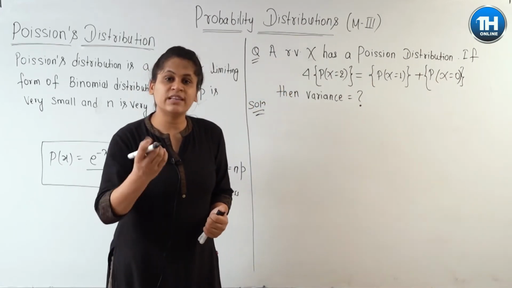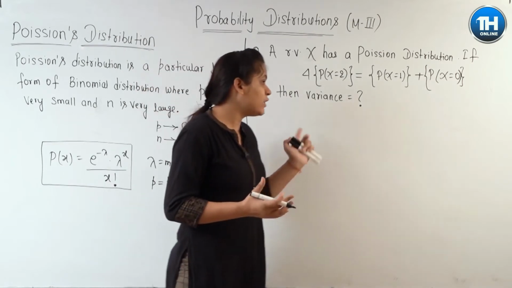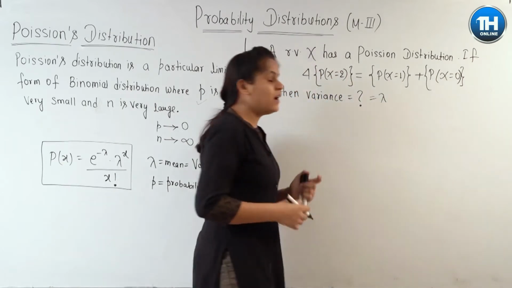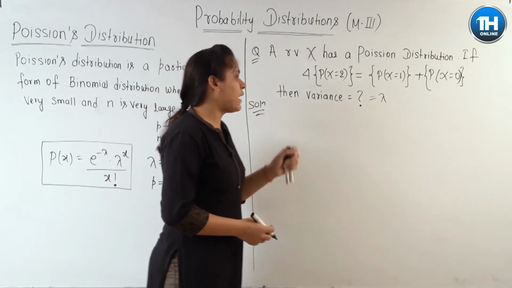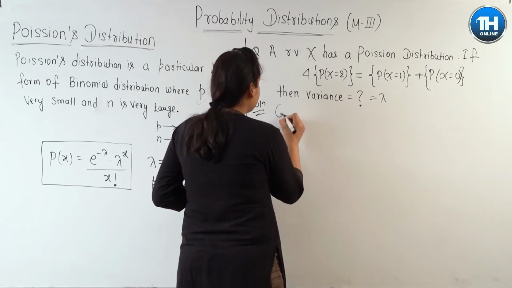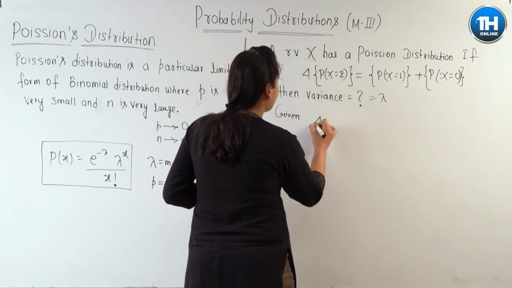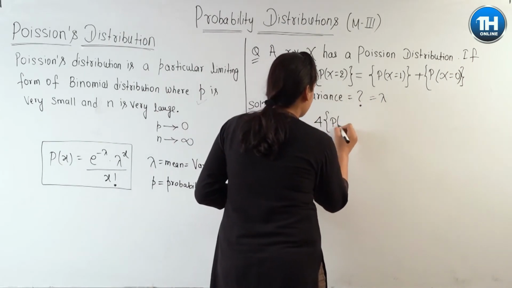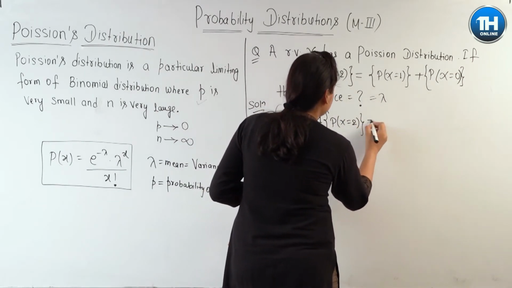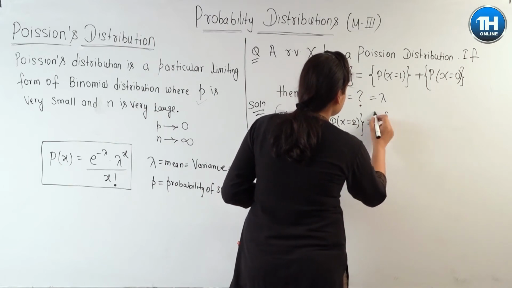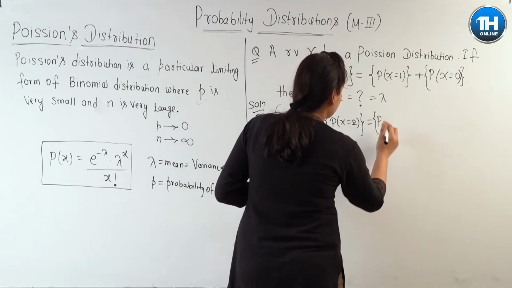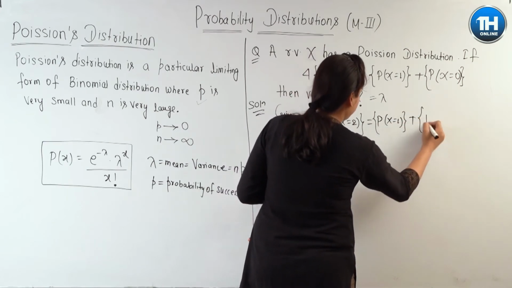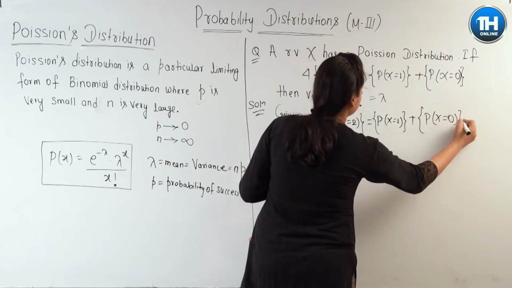So simply you put the value of x and you will get the value of variance. Variance माने क्या निकालना है आपको? लैम्डा निकालना है. Okay, lambda which is equal to n into p. See what happens. Given here that 4 into p of x is equal to 2. So let me write the equation once more: is equal to p of x is equal to 1 and plus p of x is equal to 0.